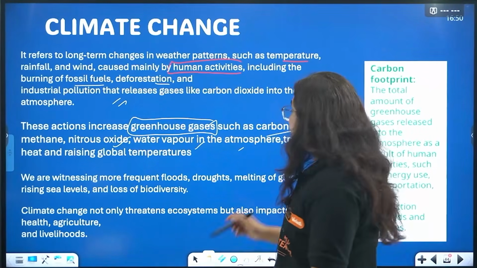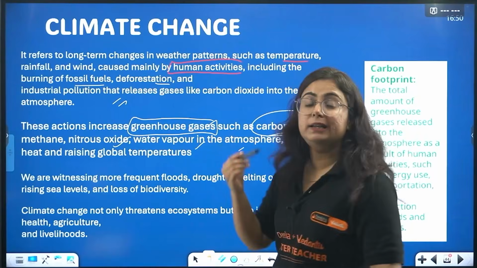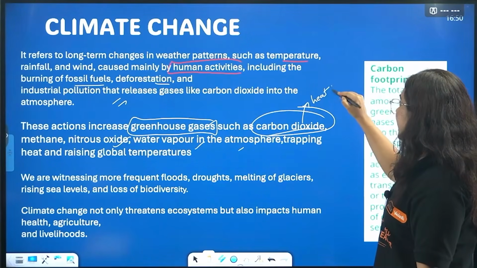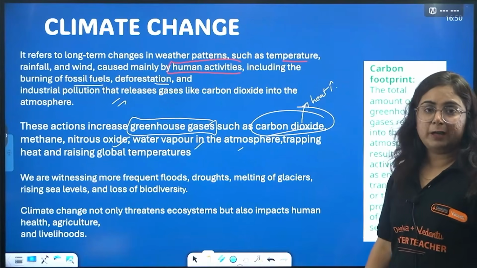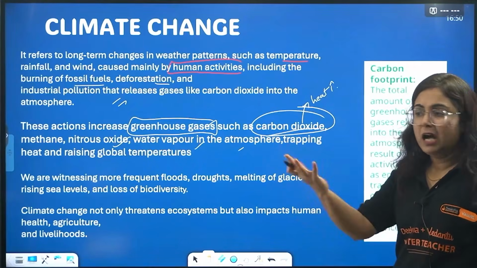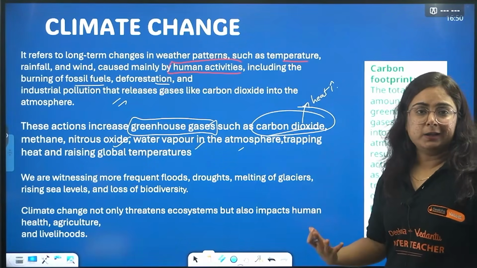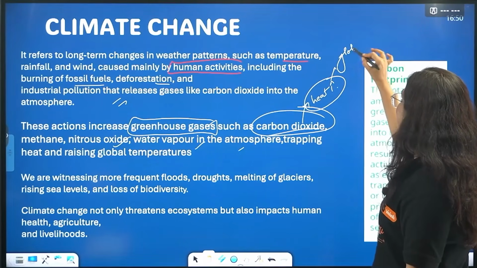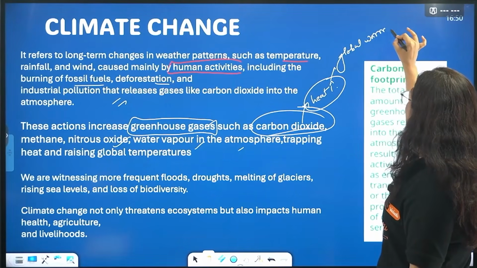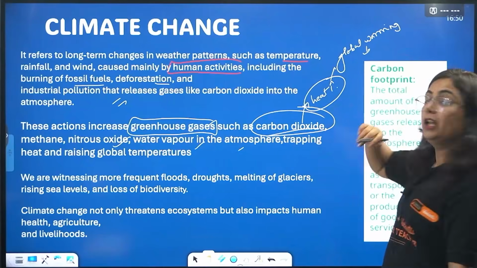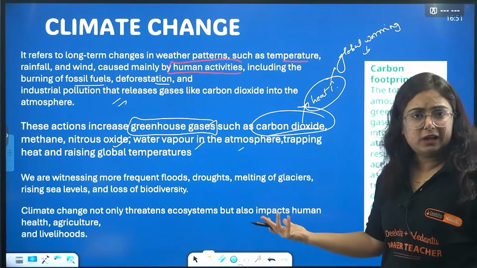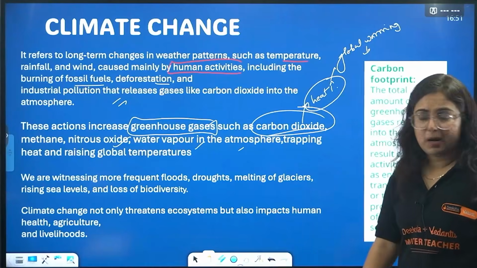We are adding more of what? Carbon dioxide. When more carbon dioxide is there, heat will be more. As I just told you, carbon dioxide helps keep the balance of heat on the earth. More heat means global warming. Then what will happen, beta? Glaciers will melt, eventually leading to floods and devastation in parts of India.